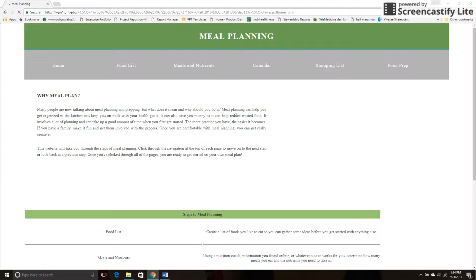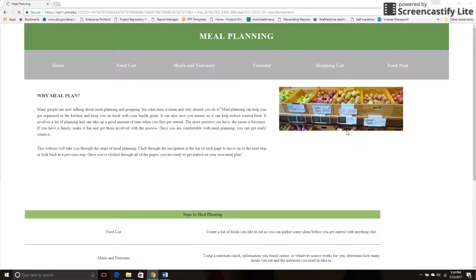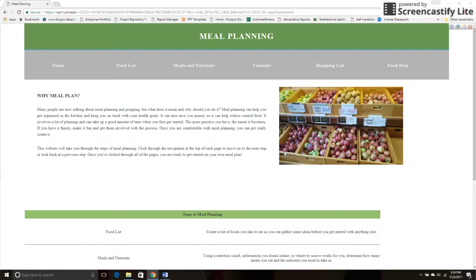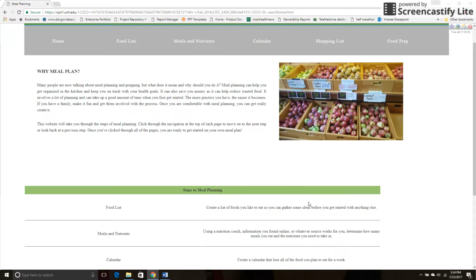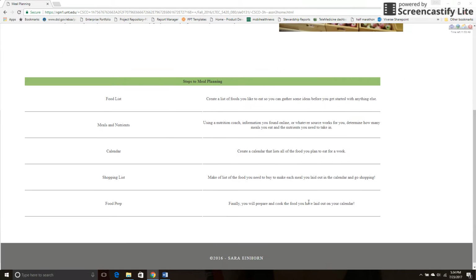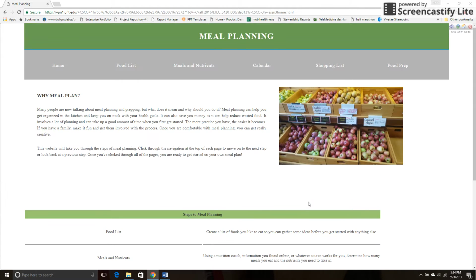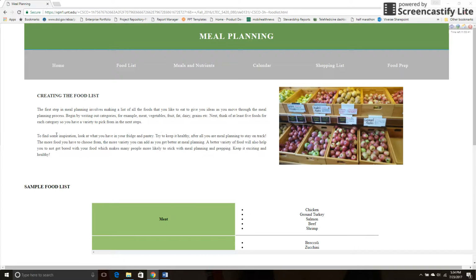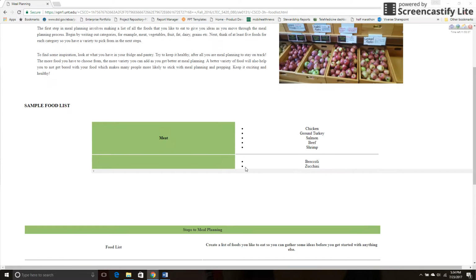For assignment number 3, I did a website about meal planning. So you can see again that the setup will be very similar. This is the home page just explaining why you should meal plan, and then some steps to meal plan. So as you go through each step, the first one being food list, I'll show you that. There's a description about creating the food list. Then there's a sample list